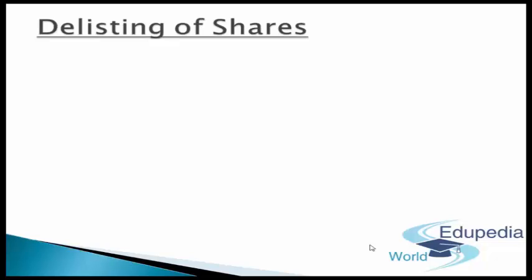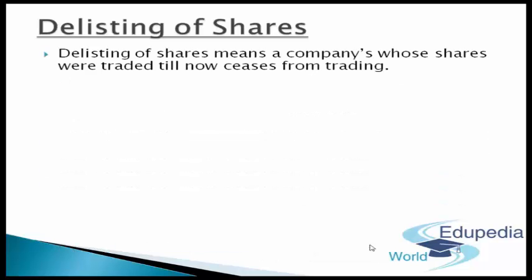Okay, IPO has to be released, this is to be done, that has to be done. Now what if the scenario comes into the picture where we have to delist our shares? So what does delisting particularly mean? Delisting of shares means that a company whose shares were traded till now ceases from trading. Now no more trading for those kinds of companies. So that's what delisting of shares means.